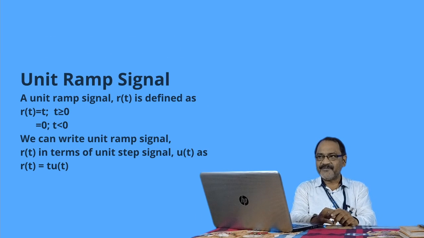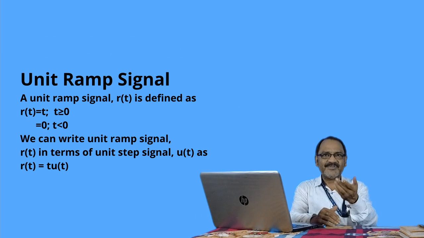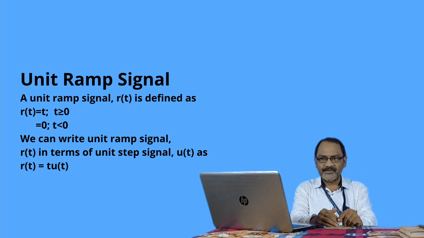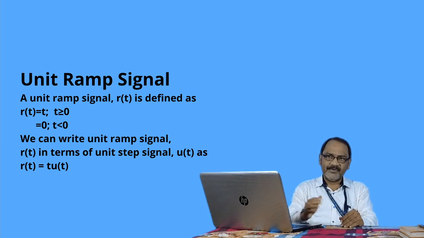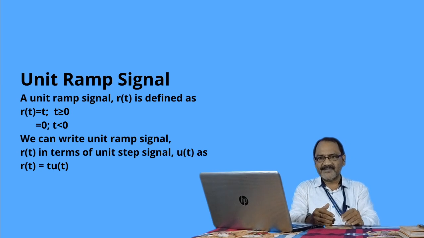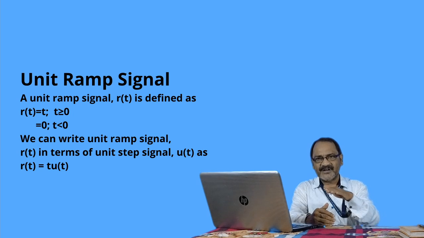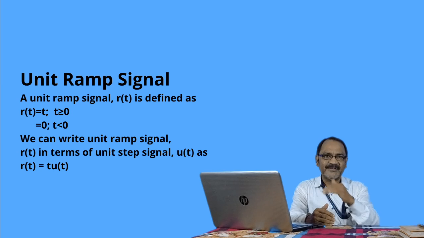Then we can see the unit ramp signal. The unit ramp signal is defined as r(t), and r(t) is equal to t for t greater than or equal to 0, and it will be equal to 0 for t less than 0. So these are continuous waves. After t is greater than or equal to 0, t increases linearly, so we can say the signal will increase gradually. We have to see how the responses will be for gradually increasing signals.